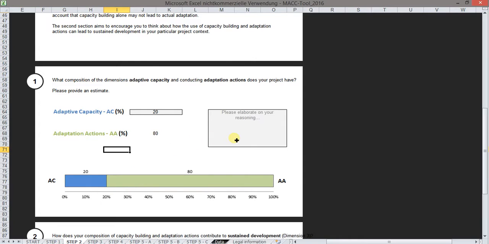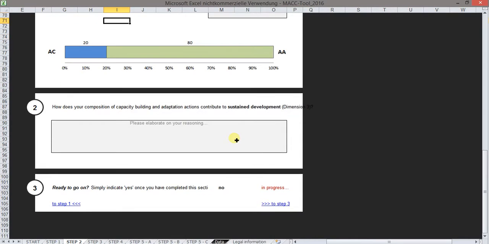The box to the right asks you to elaborate how this breakdown of your project matches the adaptation context outlined in step 1. The second action field asks you to further elaborate on how the specific composition of dimension 1 and 2 of your project can contribute to development in spite of climate change. The idea here is to stimulate thinking about how adaptation activities of your project can help safeguard economic, social, and